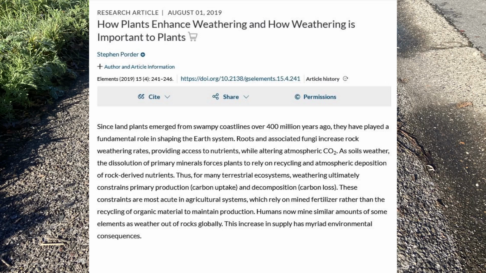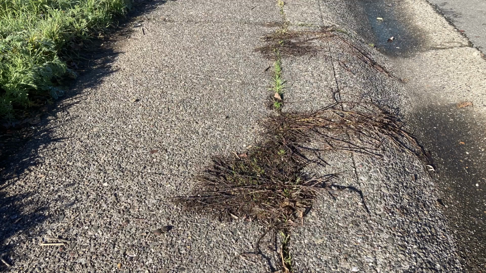The products of these reactions create water-soluble, bioavailable forms of calcium, which can then be taken up by plants which require calcium as a key nutrient. Plants can also add stress via mechanical weathering. Their roots grow into cracks, and over time as they grow larger, they exert force on the surrounding material.